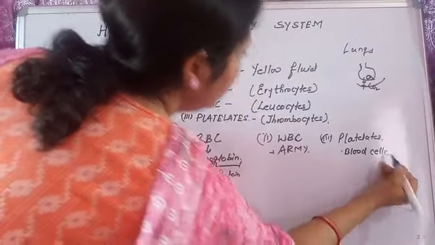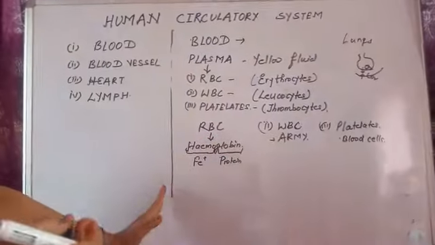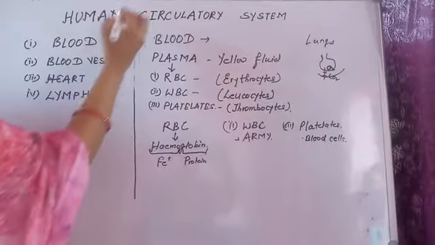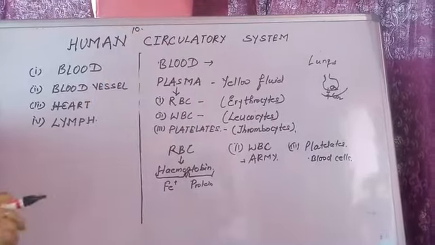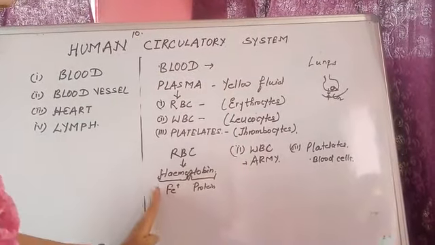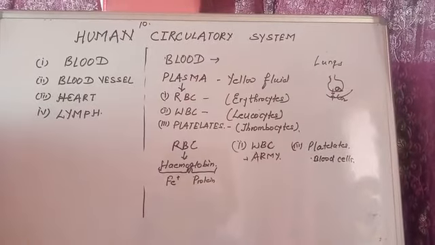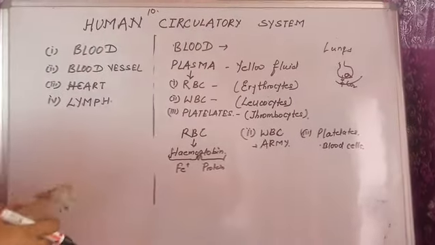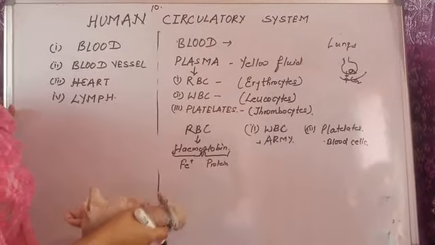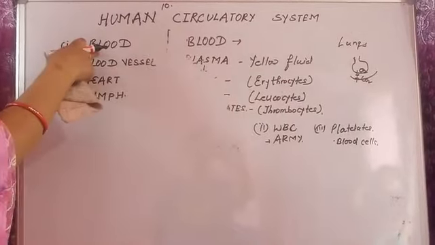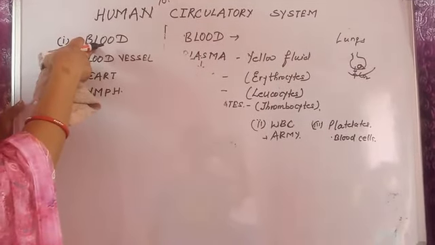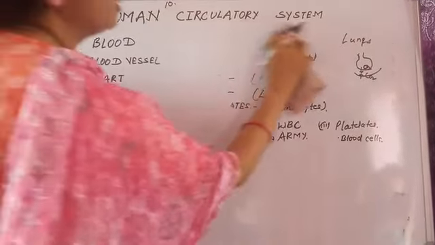There are so many works of blood, but because I am taking this for class 10th, I am showing only these important features of blood. In the next class video, I will describe other features of blood. So these are the main functions of blood, a very vital, very important fluid in our body.